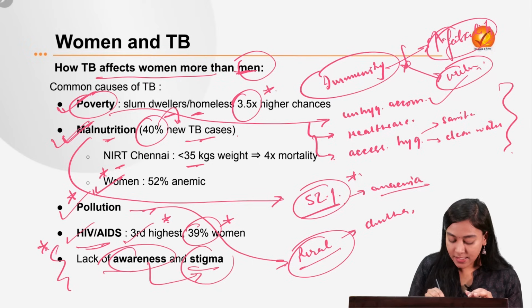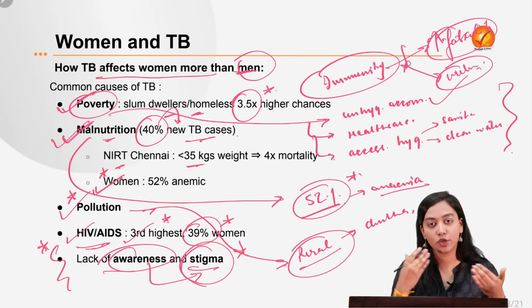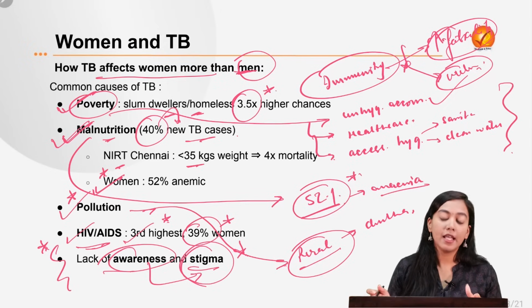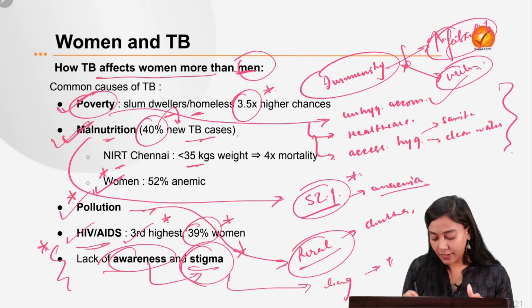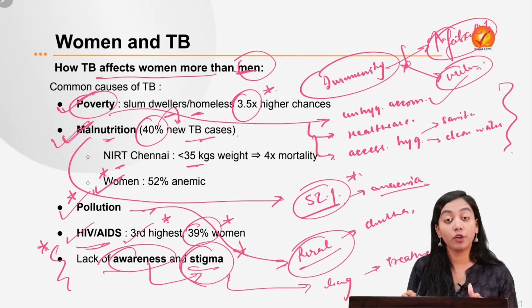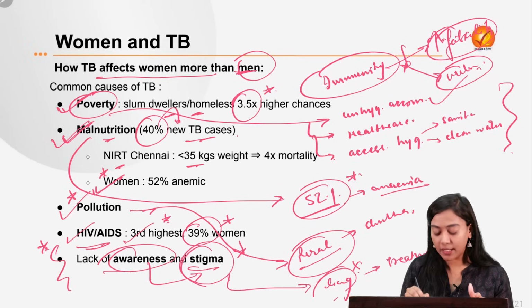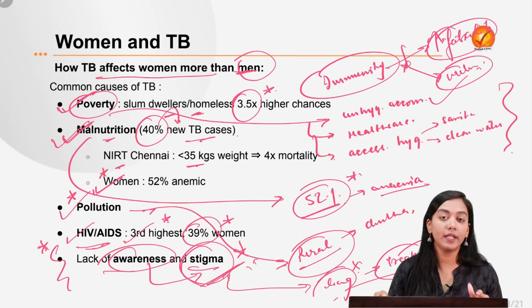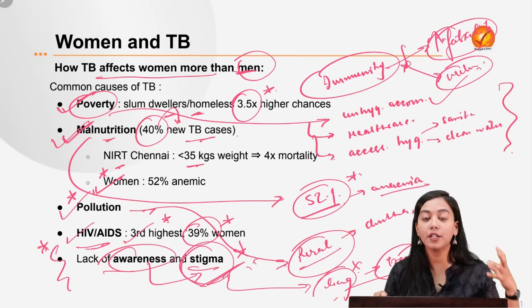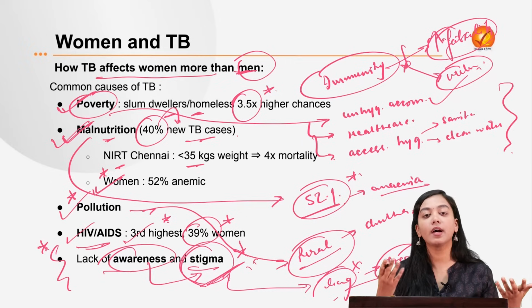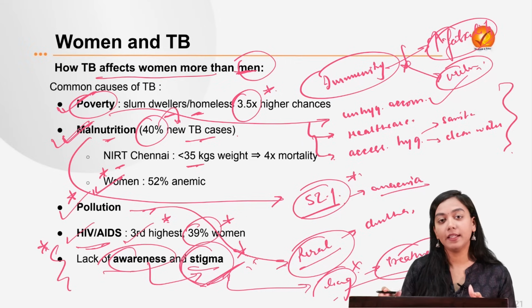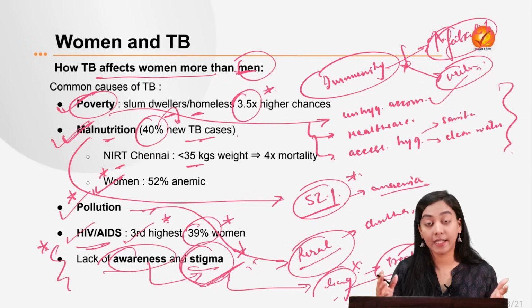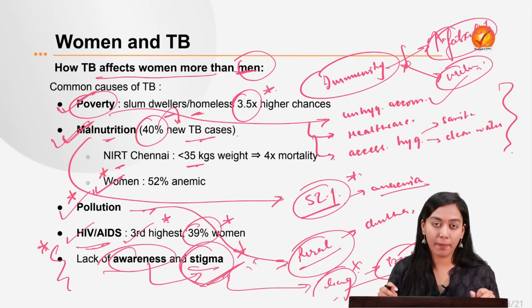And because there is this huge intrinsic stigma around the contagion or the spreadability of TB disease, even after knowing, the diagnostics doesn't happen on time, and the treatment, let's not talk about it at all. Because the diagnostics are not taking place, treatments are not taking place, and therefore people directly die out of a preventable disease called TB. And this is more for the case of women, where the social stigma is even higher, because anyway they are considered as a liability in the society by most of us. And when they are considered a liability and are already suffering from a contagious disease like TB, you can only imagine what can happen to them.